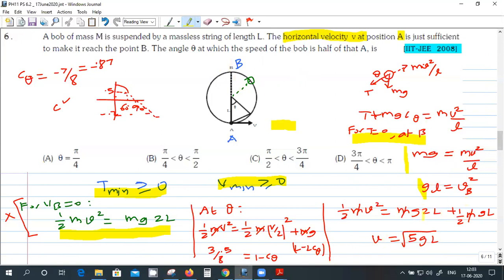Half mv square, half mg. Right, so this should be the velocity at point B, not at the bottommost point. This one is the velocity at point B, the topmost point. So from that, I'll get VB square as GL. Now, if you write the energy equation,